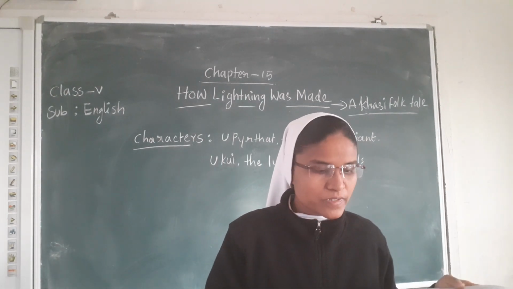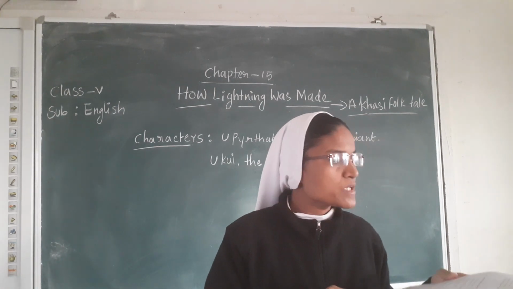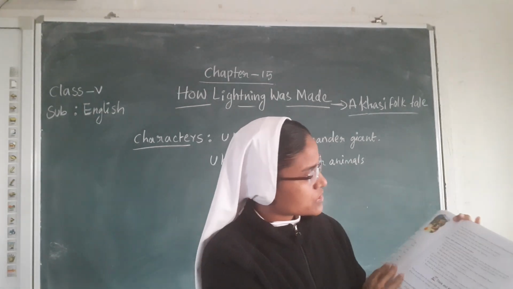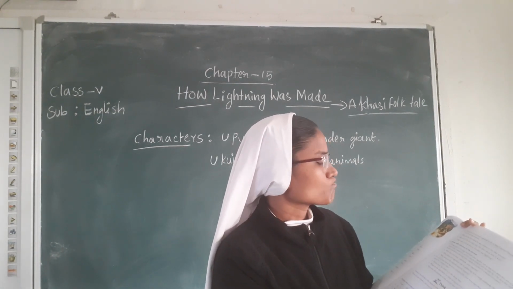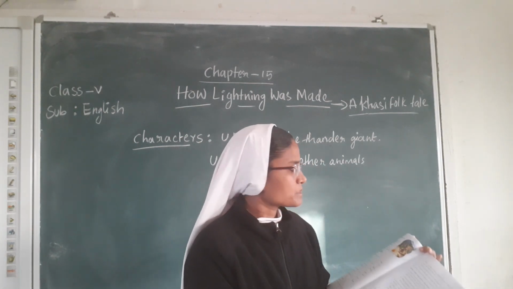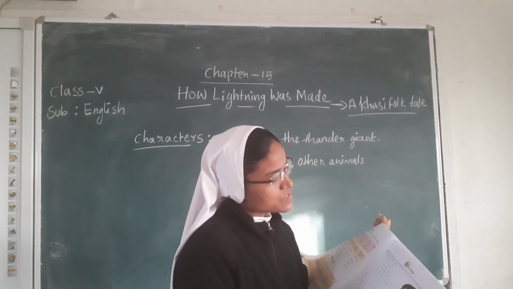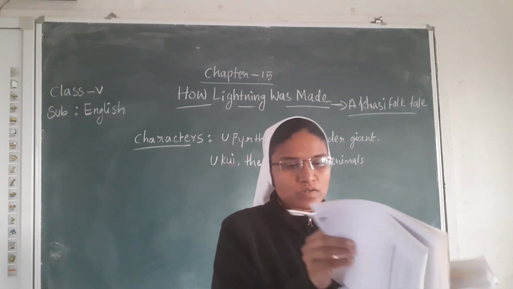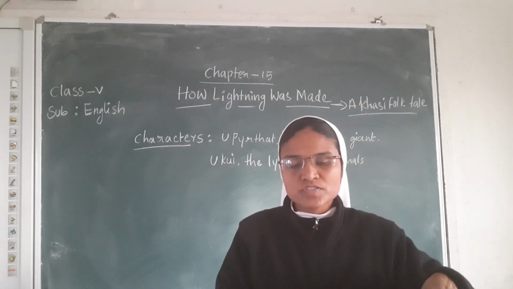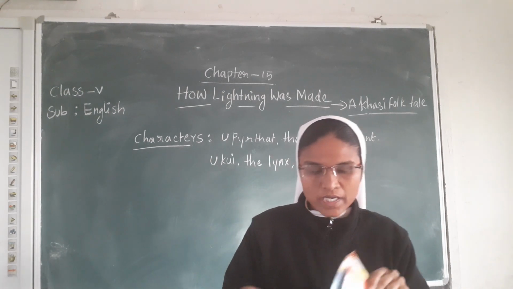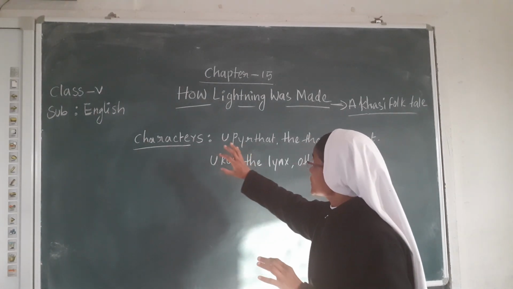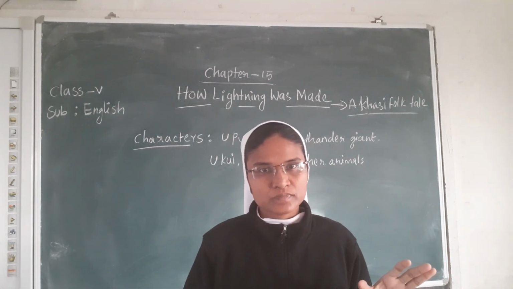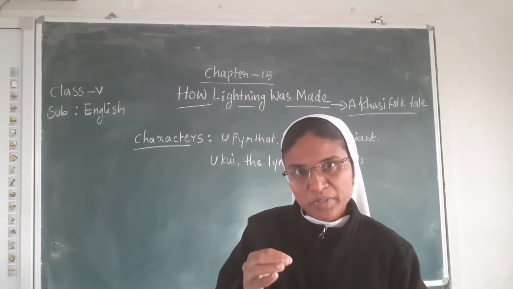This is the story. Here, page number 140, there is a true or false, then vocabulary, and the grammar exercise and listening skills. These are the exercises in the chapter. This is a small story. You do not need the details. You only need to know the summary, how the lightning was made. That is all I want you to understand.